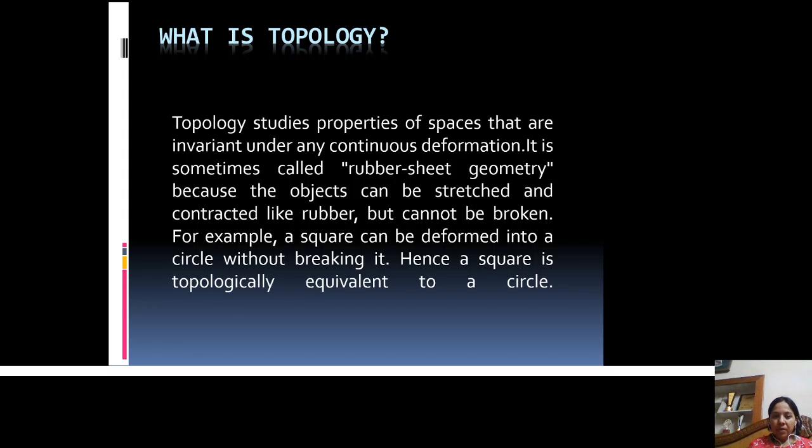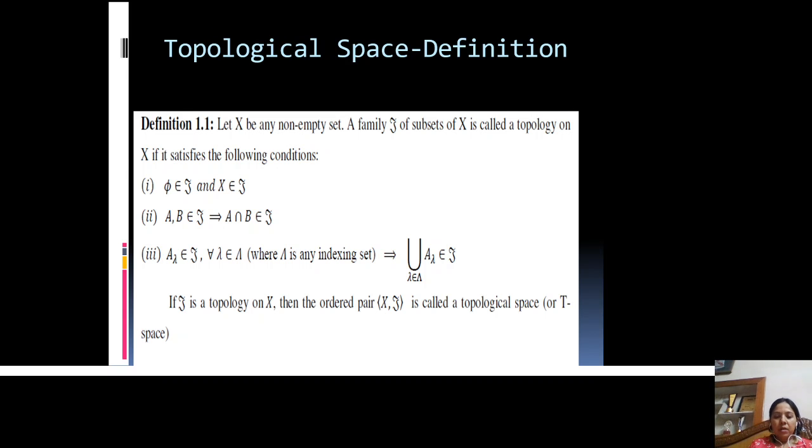That's why it is sometimes called rubber sheet geometry, because the objects can be stretched and contracted like a rubber. Now we define topological spaces.